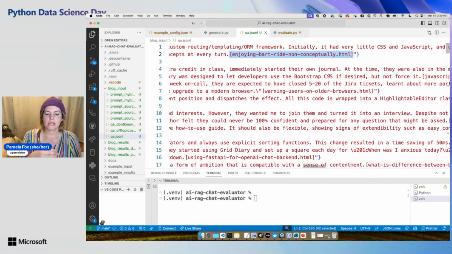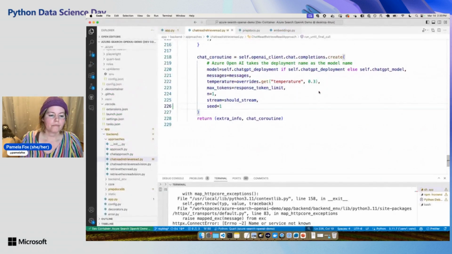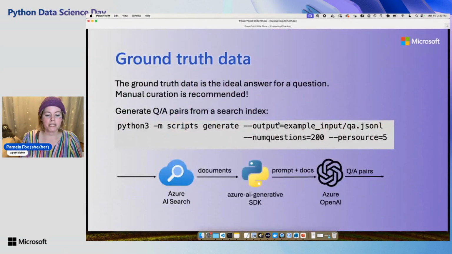So you look through it, you say, is that a reasonable question? Do I want to change that question? Do I want to change the answer? So I ended up removing, I think, 10 questions from it just because I thought they were too wishy-washy, too generic, that they weren't reasonable to be asked. Okay, so we generate that ground truth data. So we've got that. It's got a question and it's got the ideal answer.